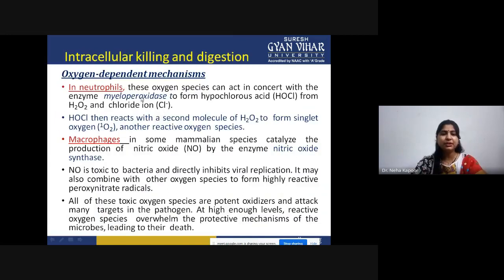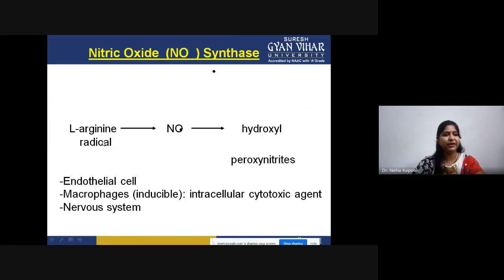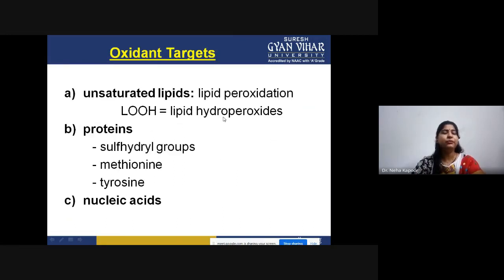In the case of neutrophils, these oxygen species act in a very coordinated fashion. In that case, the myeloperoxidase pathway is basically dominant. However, in the case of macrophages, in some mammalian species, they also catalyze the production of nitric oxide by the enzyme nitric oxide synthase, so that peroxynitrite can be formed. So basically, all these steps, the oxygen dependent mechanisms, are operating in this fashion. L-arginine radical is being reduced to hydroxyl radical. These are the oxidant targets that will bring about the oxidation of lipids, proteins, and nucleic acids.